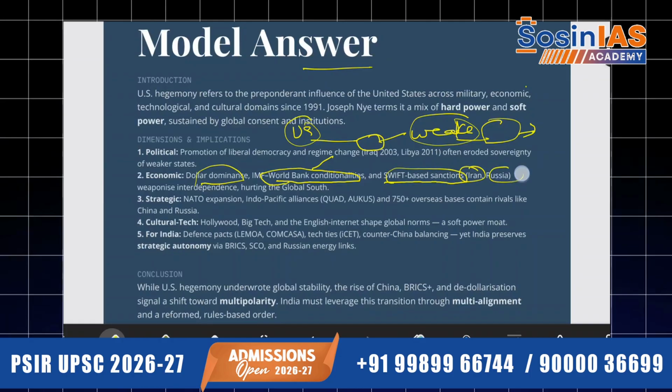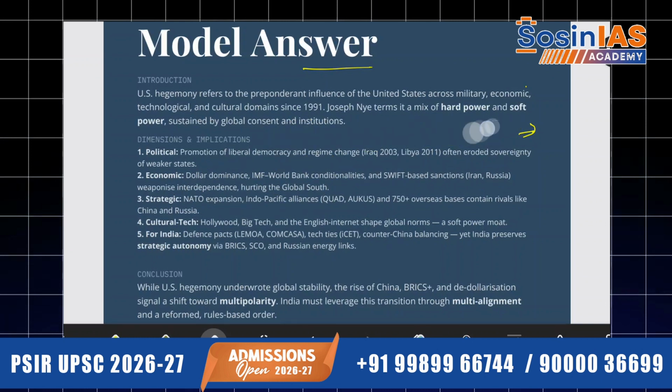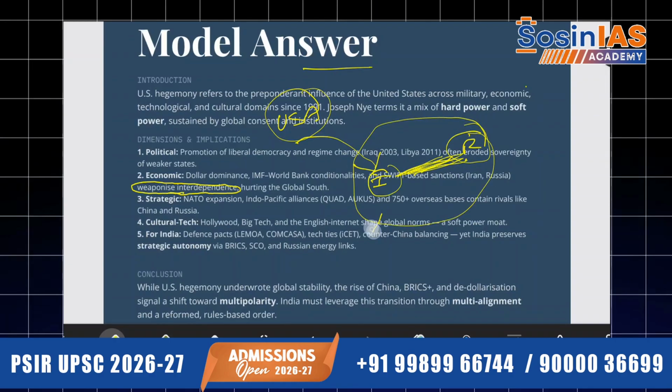SWIFT-based sanctions are there against Iran, Russia. Weaponized interdependence hurting the Global South. Okay, hurting the Global South. So weaponizing the interdependence, a very good word here. Okay, suppose India is dependent upon Russia with regard to oil. So the US is asking India not to buy from Russia. So the interdependence of one country with another has also been weaponized by the USA.